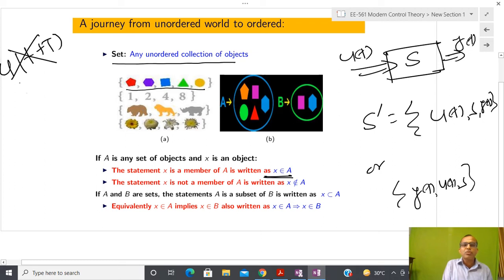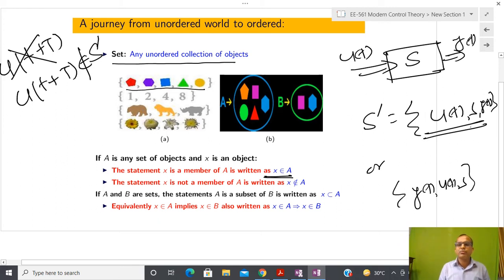So this does not belong to the set. Due to that reason, I can write that t doesn't belong to whatever set I have defined. So what a set tells us is whether something belongs to it or not. And after an operation, we have to make sure that whatever comes into the picture should also belong to the set. That will not go beyond the set.